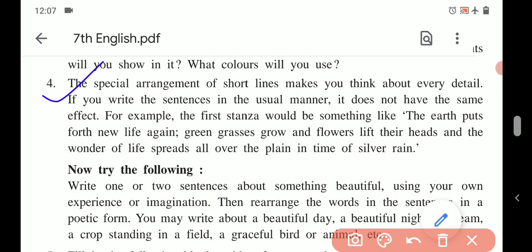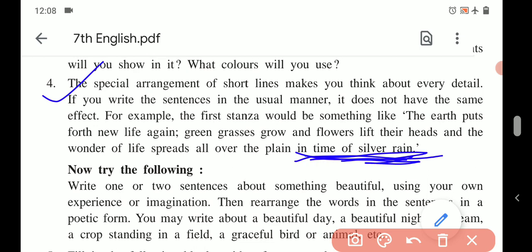Green grasses grow and flowers lift their heads, and the wonder of life spreads all over the plain in time of silver rain. Here, this paragraph is ending with the phrase in time of silver rain. But when we come across the poem, this is the part given at the beginning, and many other words are also shifted to other places.